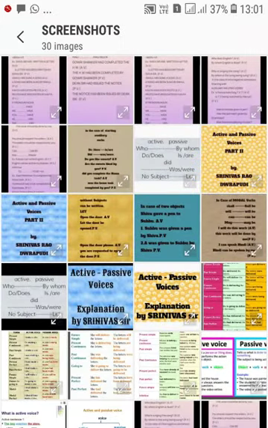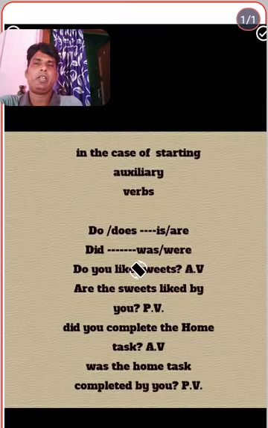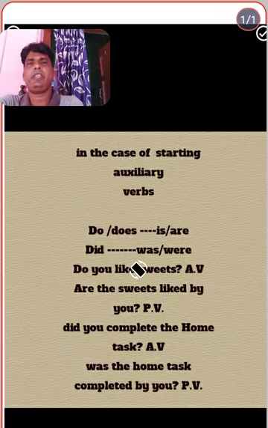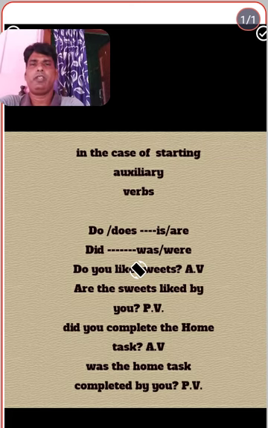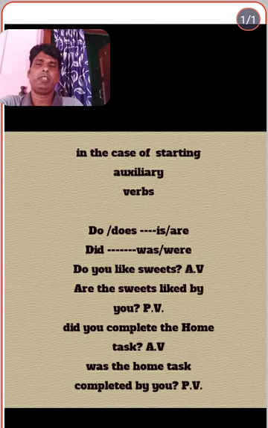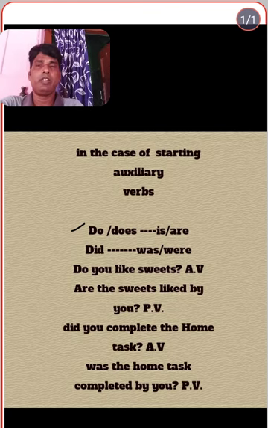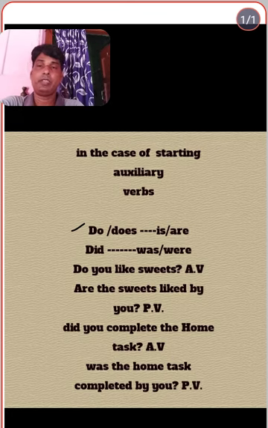As I told before, whenever we find a sentence in active form starting with do or does, for example, do you like sweets? Does Raju like sweets? These are interrogatory sentences which start with do or does.